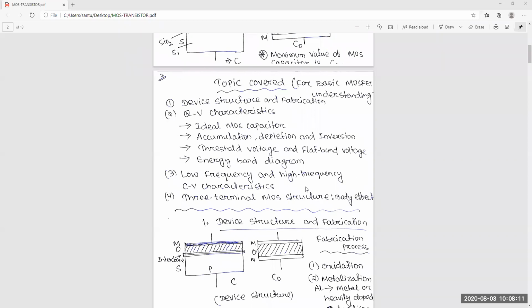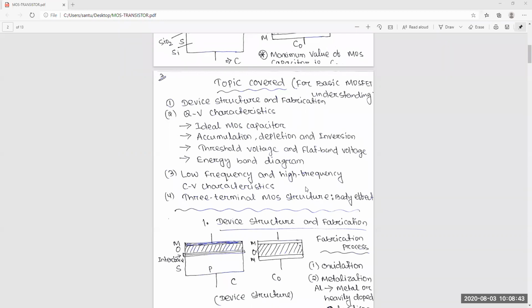Fabrication you already know. It is only the fabrication of oxide and metal, so no other things are there. Then the QV characteristics, because before calculating the CV characteristics, we should know the QV characteristics, that is, the charge versus voltage. From that charge, dQ by dV is the capacitance. Once you get the charge, then you can calculate the capacitance.